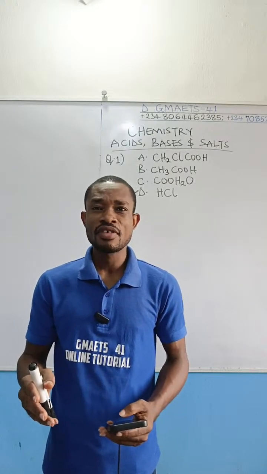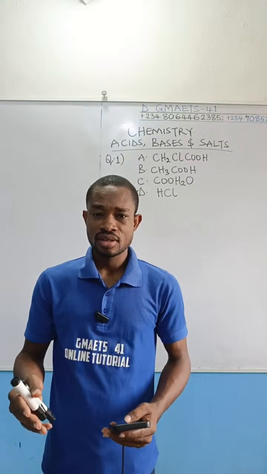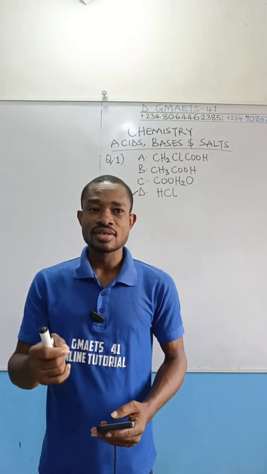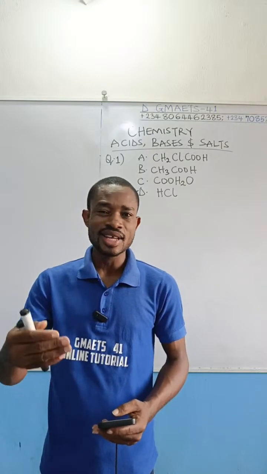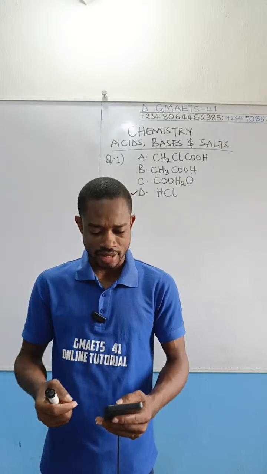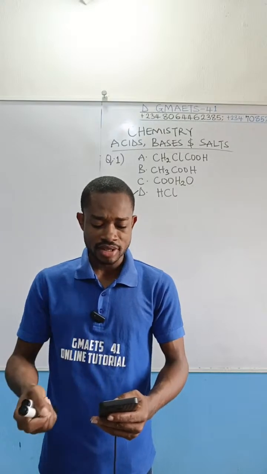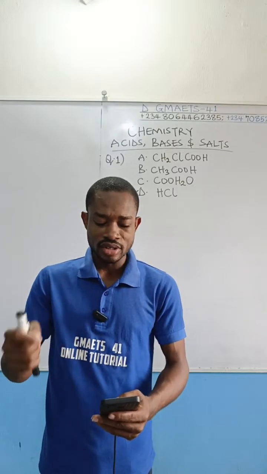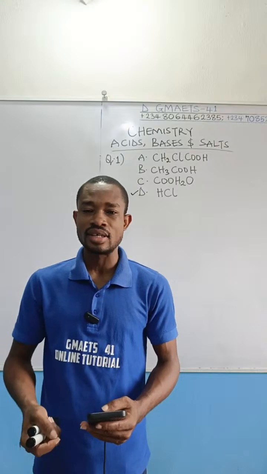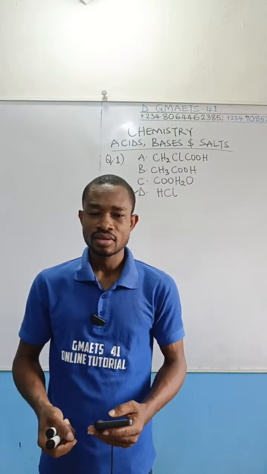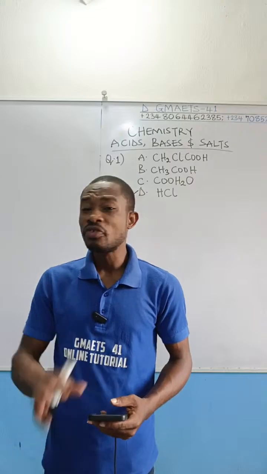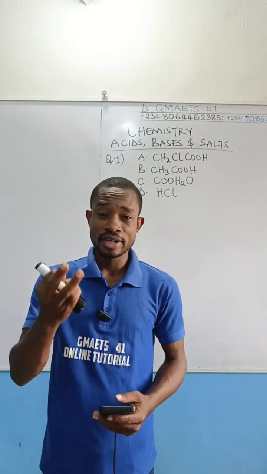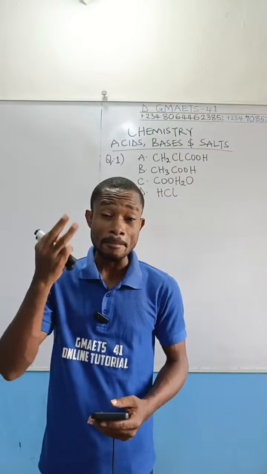Tamarind has tartaric acid in it. The name of tartaric acid is dihydroxybutanedioic acid, so there is some confusion there. Tamarind contains tartaric acid majorly.